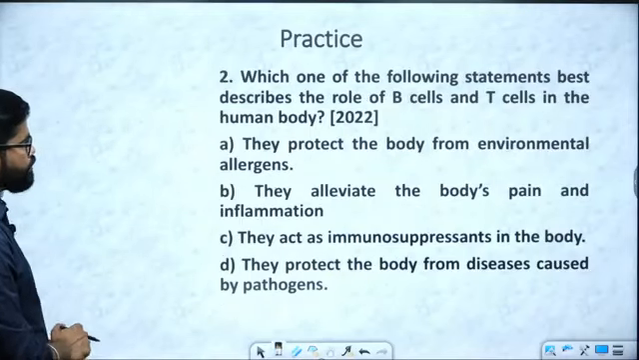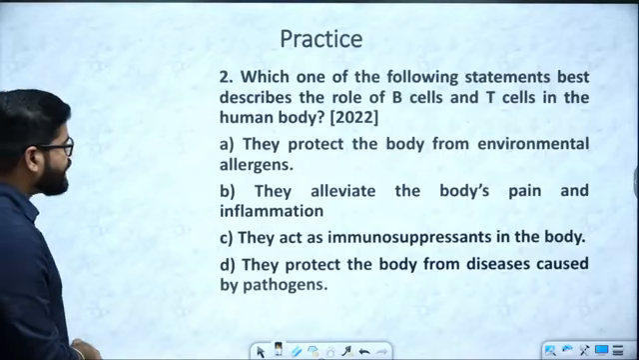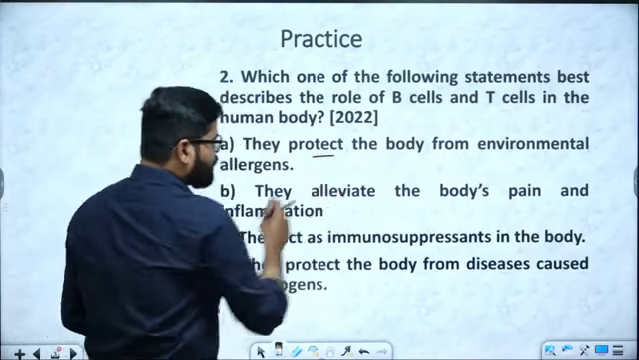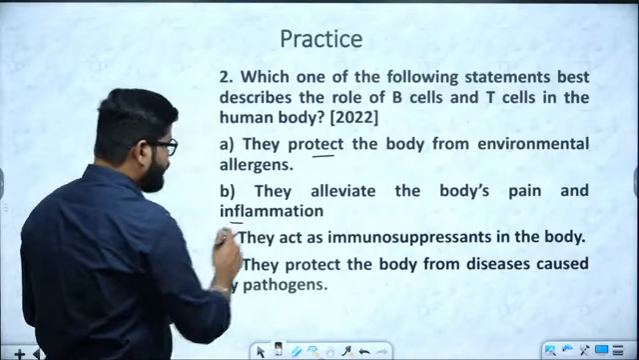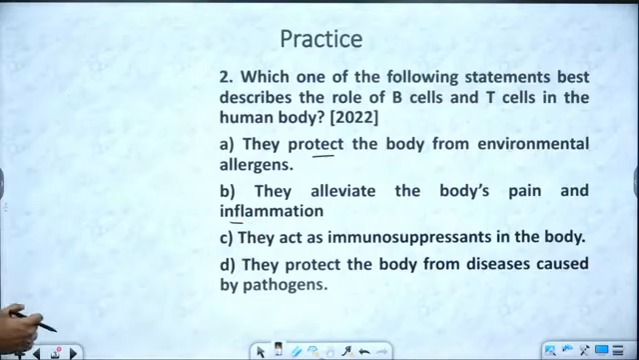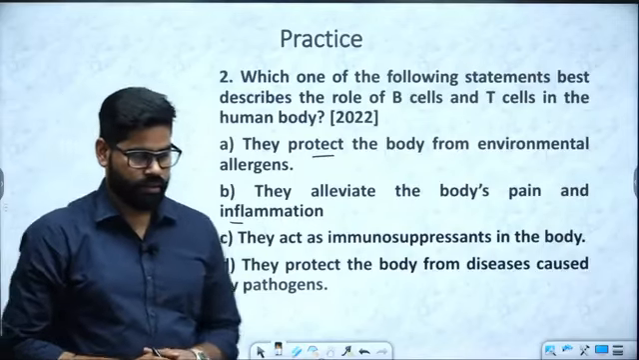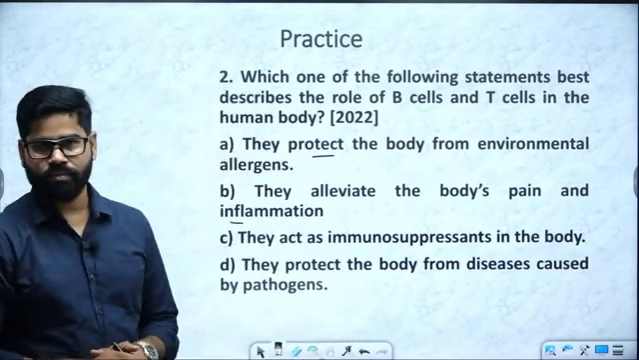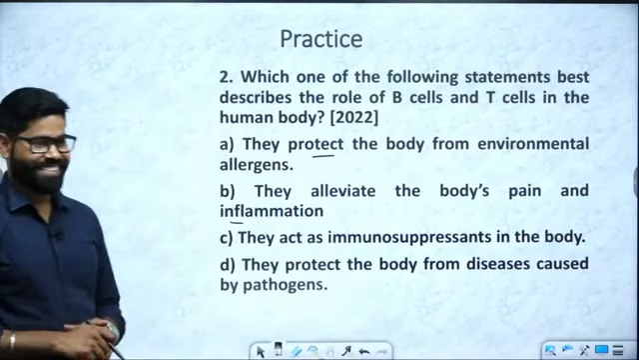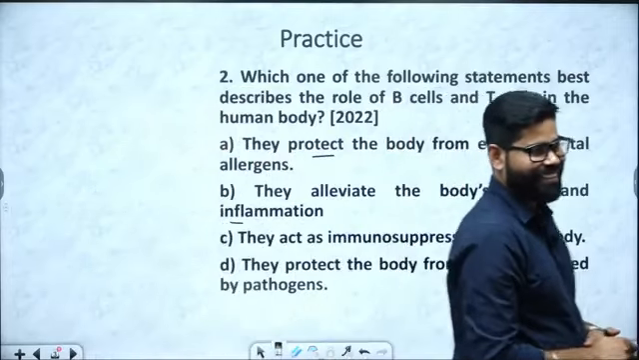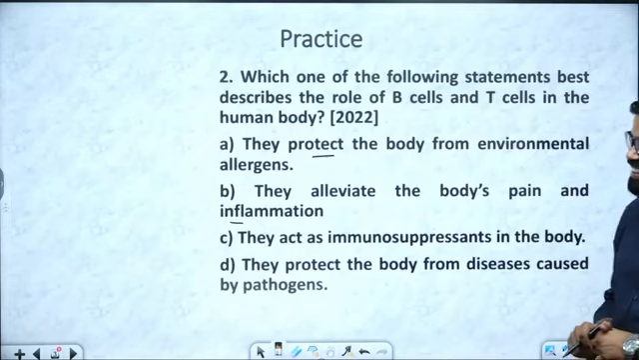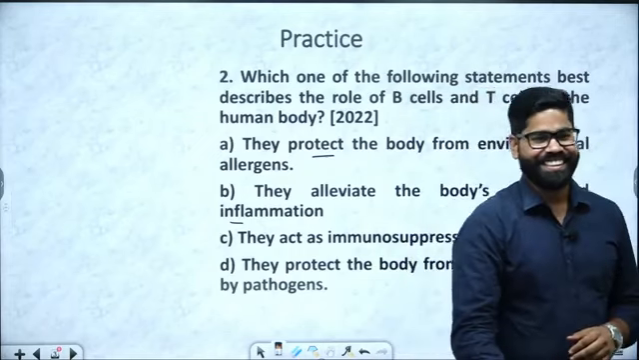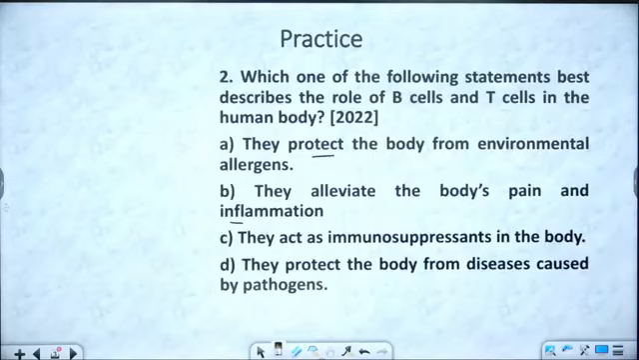Which one of the following statements best describes the role of B cells and T cells in the human body? They protect the body from environmental allergens. They alleviate the body's pain and inflammation. They act as immunosuppressants in the body. They protect the body from diseases caused by pathogens. D option or C option? C or B? So what will be the answer in this question?